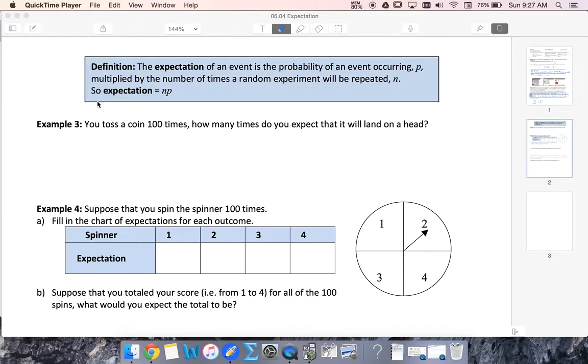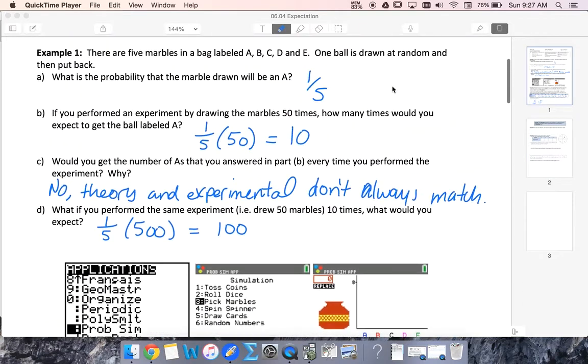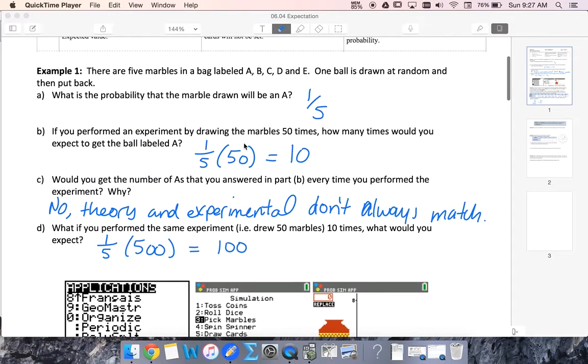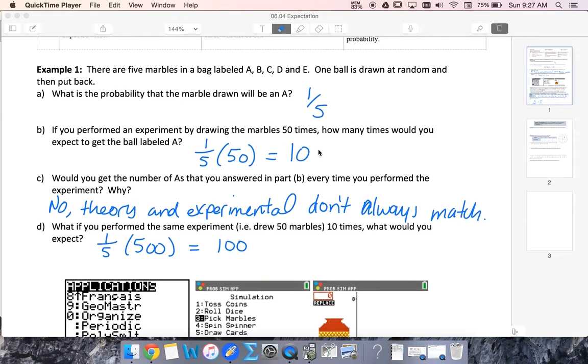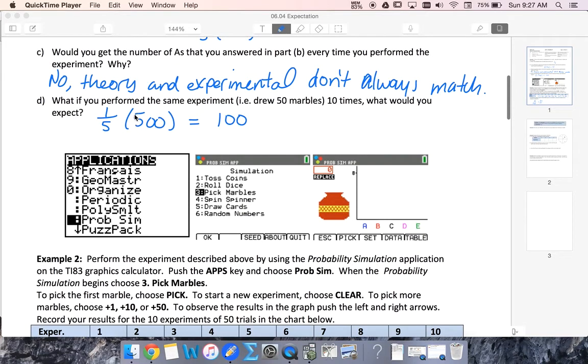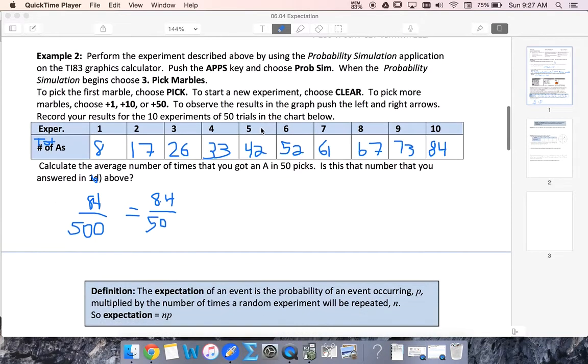All right, so we're talking about expectation here. Expectation is how many times that we expect something to happen. And the way we calculate it is we multiply the probability by the number of times the experiment is run. So if we come back up here, our probability of getting A was 1/5, and we multiplied it by running the experiment 50 times, so that we expected to get 10 A's. If we ran it 500 times, 1/5 times 500 was 100.